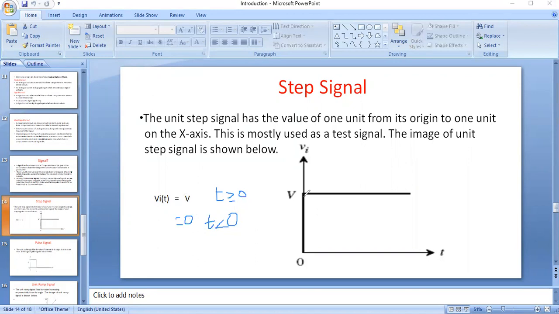Here vi of t is equal to v, and its amplitude is constant with respect to time, when t is greater than or equal to 0. When t is less than 0, it is equal to 0. So this is the step signal.